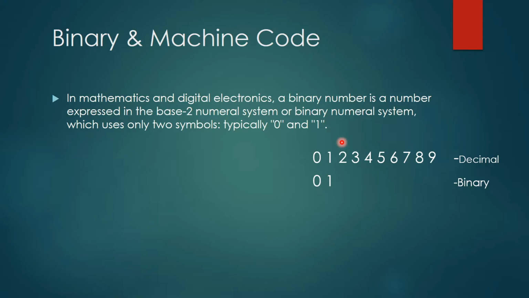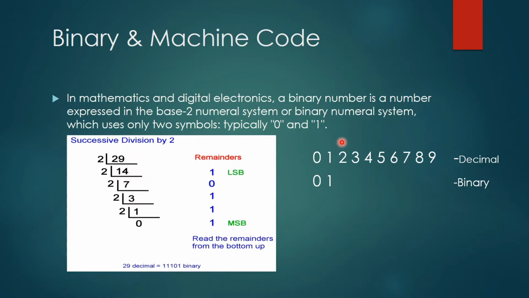Let's see an example of how to convert from decimal to binary. Let's take the example of 29 here. We have to divide that number by 2 until we get 0. First I divided this by 2 and got 14 and the remainder is 1. Until I get 0, I keep dividing, and the remainders are 1 0 1 1 1. If you write these remainders in reverse order, 1 1 1 0 1, this is the binary equivalent of the number 29.